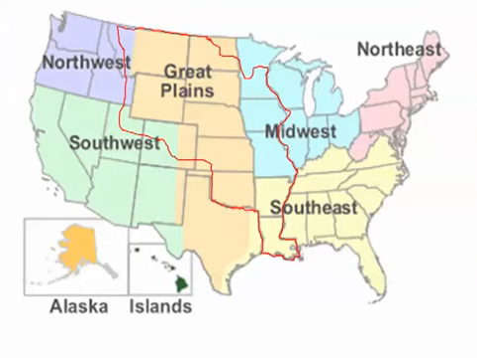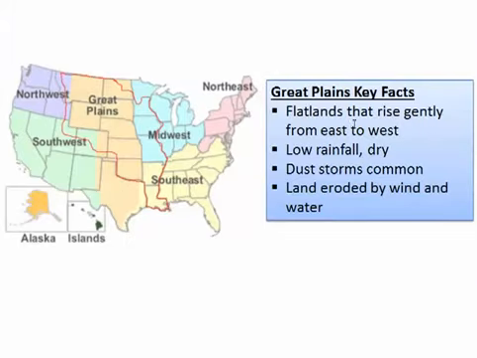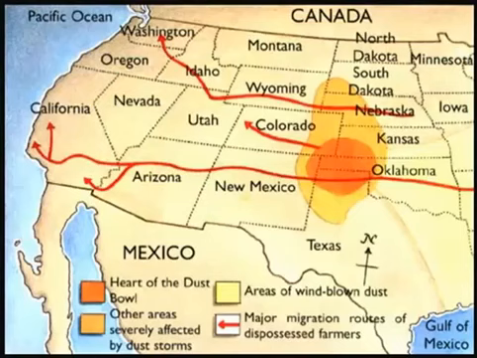And we talked about the Great Plains, and we said that the characteristics were flatlands that rise gently from east to west, low rainfall, dry conditions, dust storms were common there, and the land's going to be eroded by wind and water, and create this situation where this dust and stuff's going to be blown.